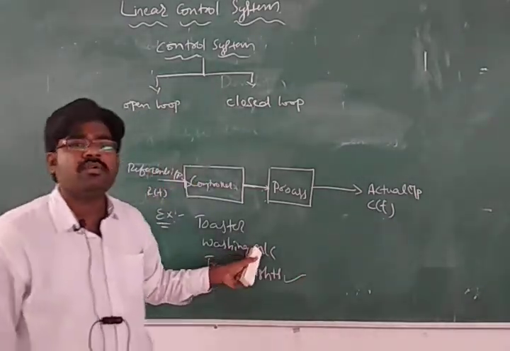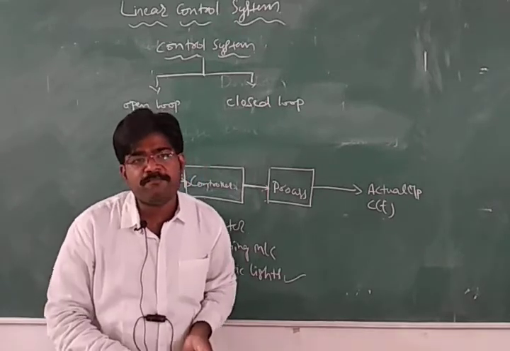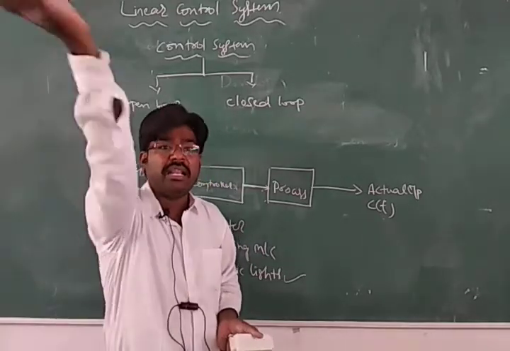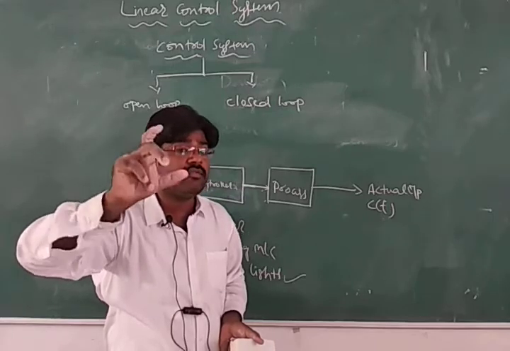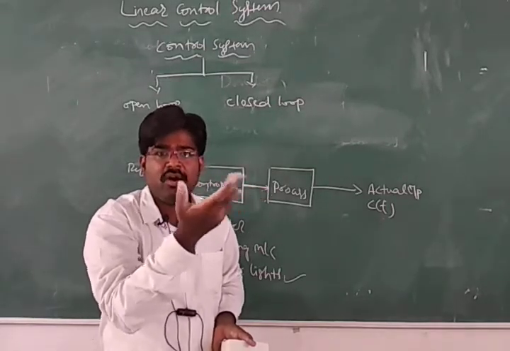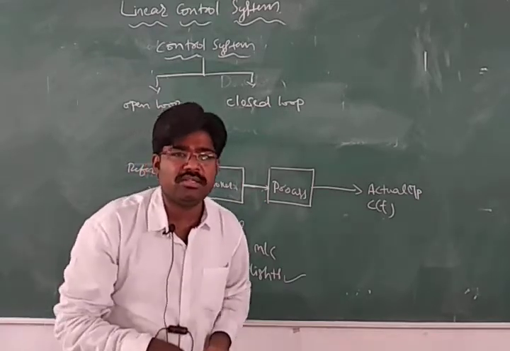Another one is, you can say, the washing machine. What is the function of the washing machine? It is a control system, a type of open loop control system. What is its function? Cleaning the clothes. So cleaning the clothes is the output. And the quality of the cleaning, whether it is properly clean or semi clean or still dusty.